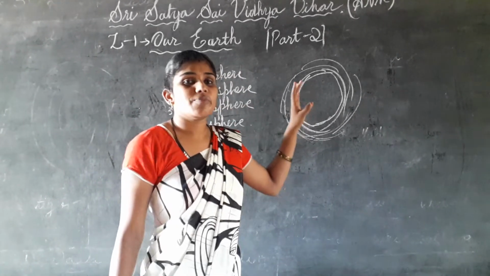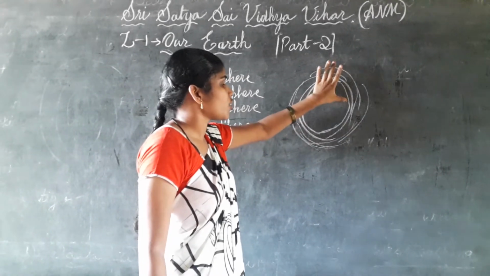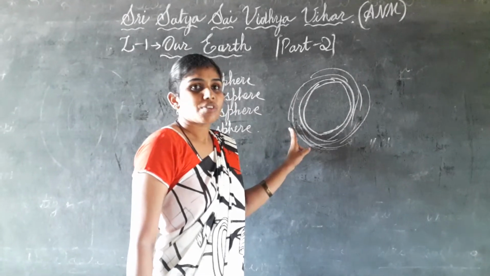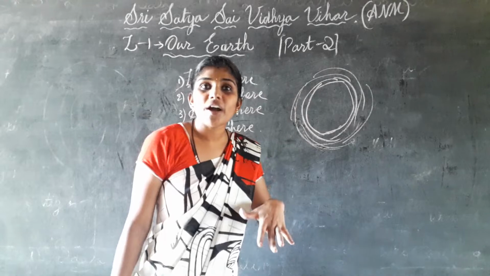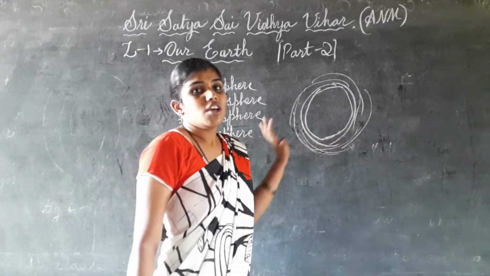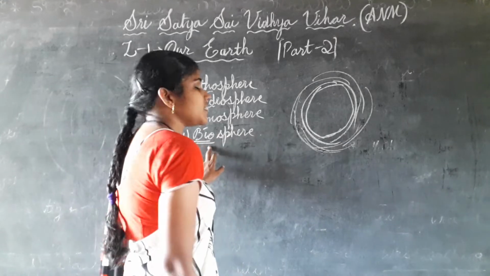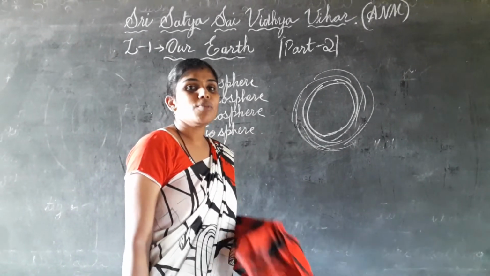The life living on the earth needs first of all water and oxygen. That means oxygen from the atmosphere, water from the hydrosphere, and the living part from the lithosphere. So coming to the biosphere. Biosphere means bio. It is also a Greek word which means life. Bio means life.